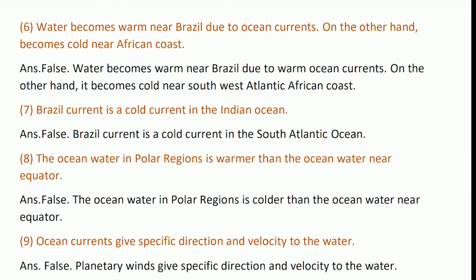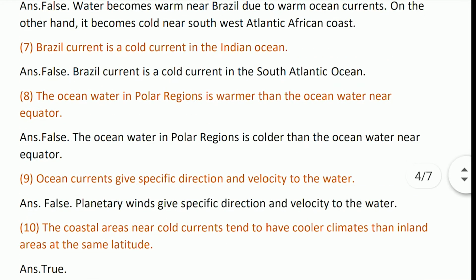Water becomes warm near Brazil due to ocean currents. On the other hand, it becomes cold near the Africa coast. First, the water becomes warm near Brazil due to the warm ocean currents. On the other hand, it becomes cold near the southwest Atlantic African coast. The Brazil current is cold. The Brazil current is a cold current in the Indian Ocean. False. The Brazil current is a warm current in the southern Atlantic Ocean.